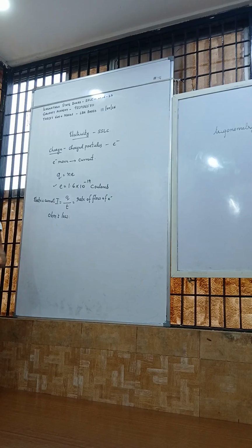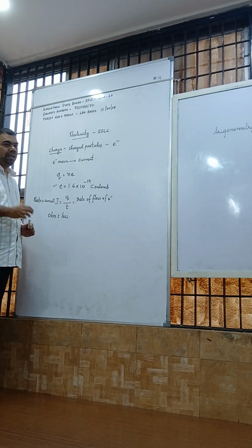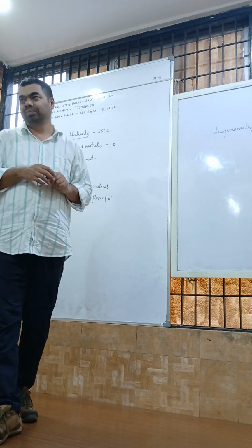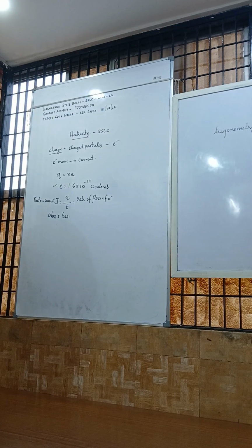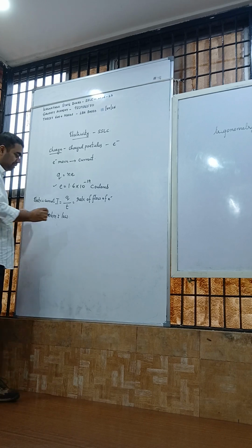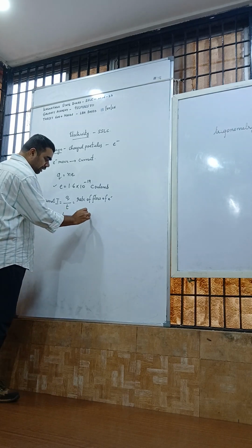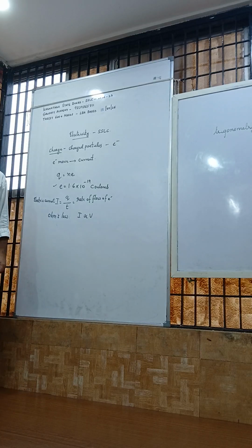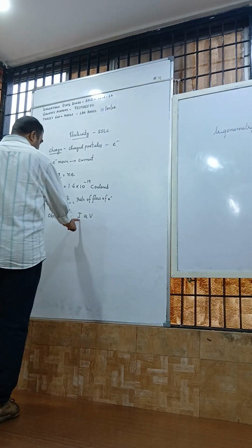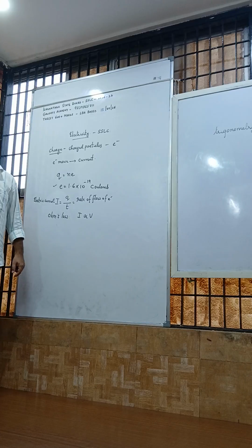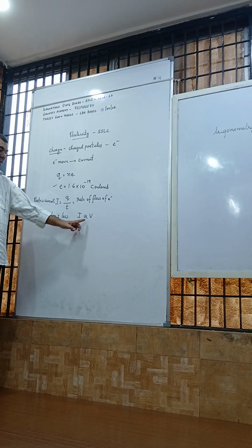Simple. Okay. Now Ohm's law states that at constant temperature, the current flowing through a conductor is directly proportional to the potential difference between the ends of the conductor. I repeat, Ohm's law states that at constant temperature, the current flowing through the conductor is directly proportional to the potential difference between the ends of the conductor.